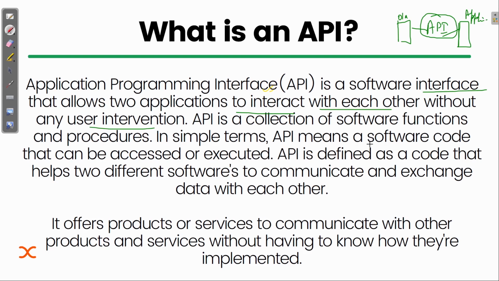API is a collection of software functions and procedures. In simple terms, API means a software code, a code that can be accessed or executed. So API is defined as a code that helps two different softwares communicate and exchange data with each other. You must have seen sometimes what happens when you log into any application.